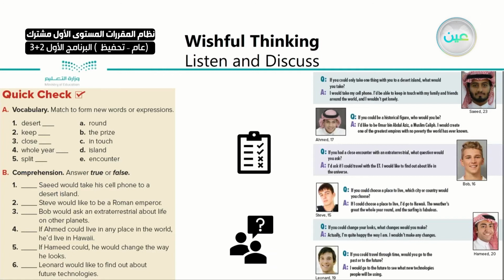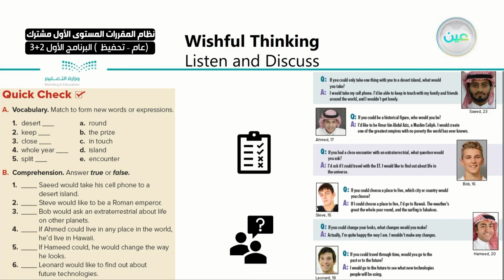Here we have the wishful thinking passage for the quick check, for the questions and the answers. The first one is vocabulary, match to form new words or expressions. We have to match 1 to 5 with the letters A to E. The first one is desert.